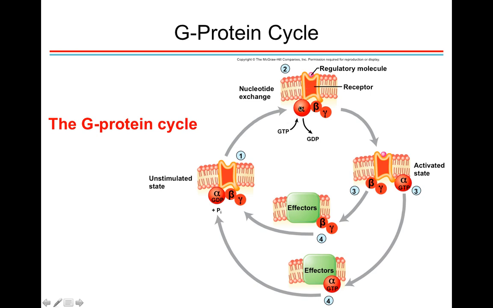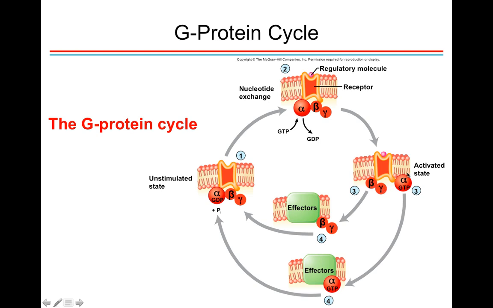So the alpha subunit is going to pick up the GTP, let go of GDP, and when this happens, the alpha subunit will separate from the beta and gamma subunit. So when alpha is binding GTP, it's the activated state. It separates from the beta and gamma.